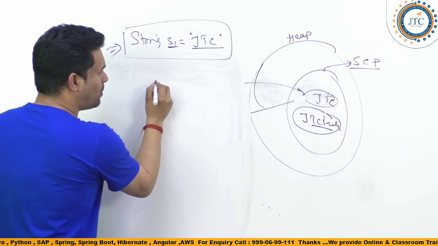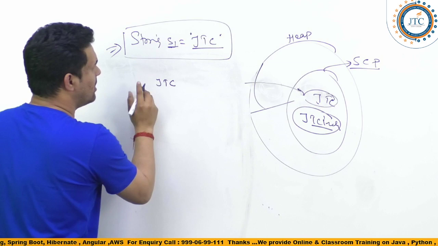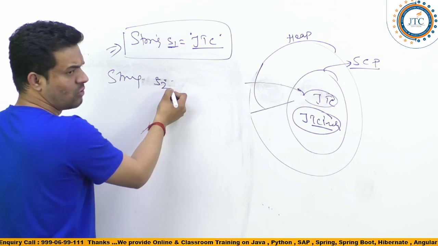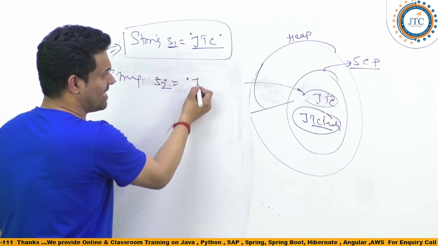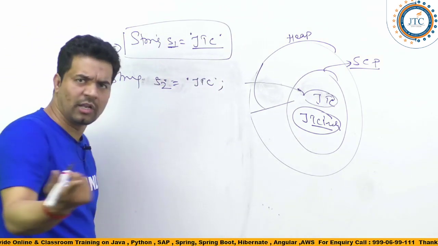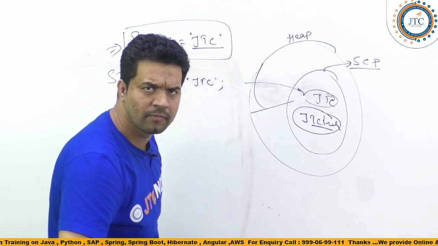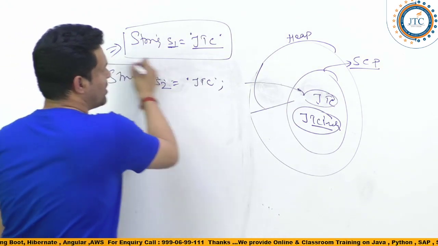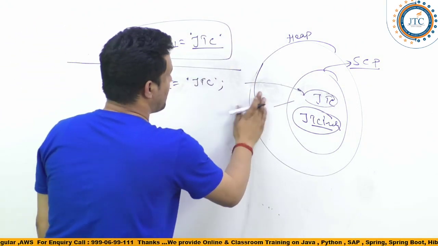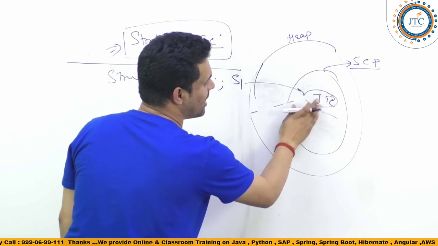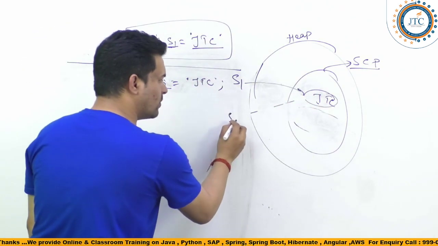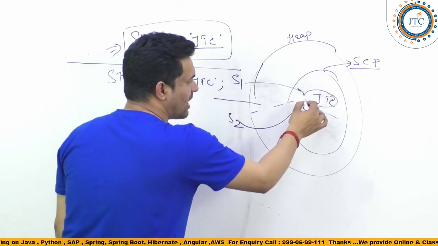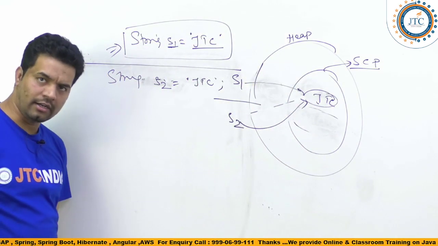So by default, maybe I write s2 as a string JTC, correct? Is it possible or not? Can two members have the same name or not? Now if this is the situation, what will happen? s1 was pointing to JTC here. Now when you created s2, you are not aware of s1, so s2 also starts pointing to the same JTC, right?